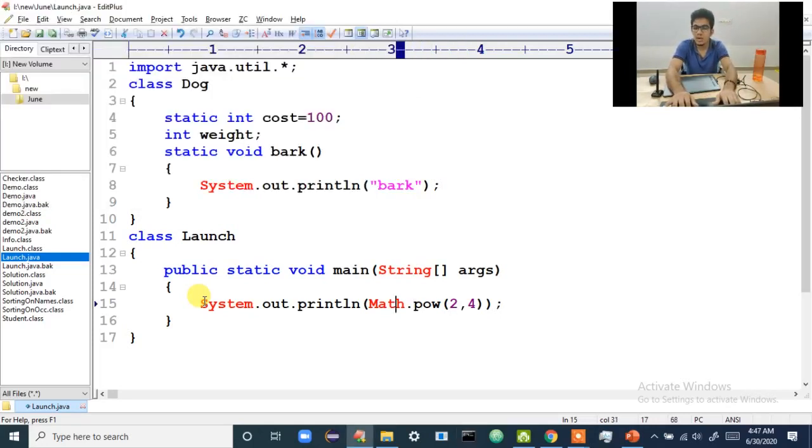Now you have got to know the output is 16. You also have to understand what it means. Don't you think M is in uppercase? M is in uppercase, which means Math is a class. Power is a method. Why a method? Because it contains these two brackets. Whenever it contains brackets, it is a method here. So Math is a class, power is a method. Tell me, is power a static method or an instance method? It is a static method. Why? Because using the class name dot, you have called the method name. Definitely that is a static method. So when I'm doing these kinds of programs, you have to understand by looking at the code: yes, this is a class and this is a static method. That's it.